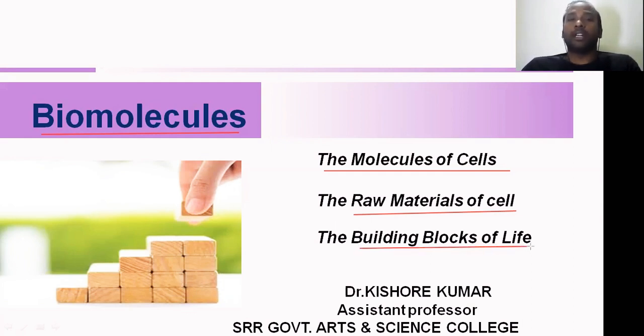When we define life, the cell has to perform metabolic activities, and these metabolic activities definitely require biomolecules. Today we are going to discuss a few basic important points of these biomolecules.